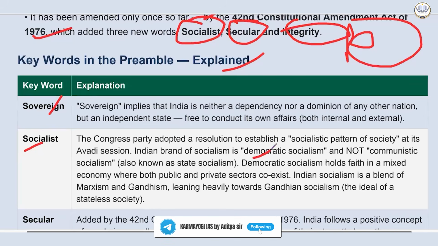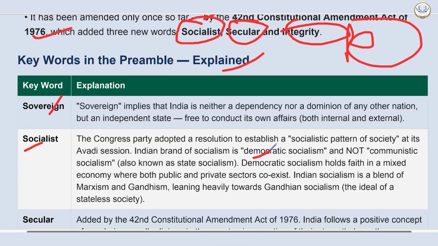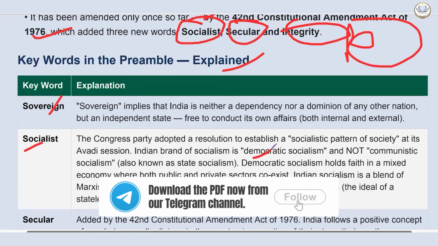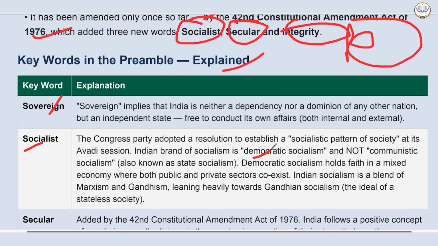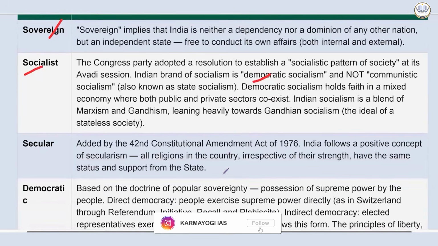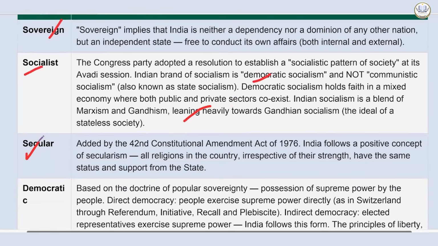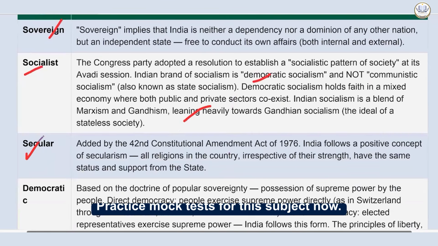Indian socialism is a blend of Marxism and Gandhism, leaning heavily toward Gandhian socialism. The idea of a stateless society was the utopia of Gandhiji. This was also asked by UPSC in one of the years. Then comes secular. The word in the preamble was added in the 42nd Constitutional Amendment Act, but in the provisions, India always followed a positive secularism.